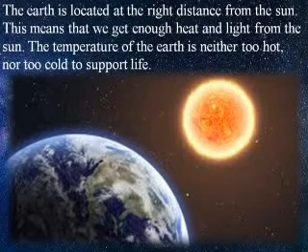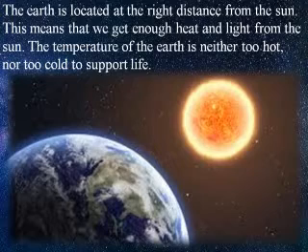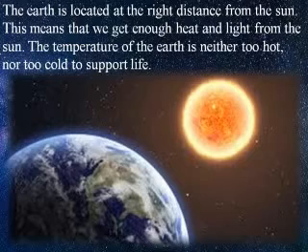As I told you, we are not very far away from the sun and not very near to the sun; we are at the right distance. We get as much heat and light as we need, and the temperature of the earth is not too cold, not too hot. That is why life is possible on earth.